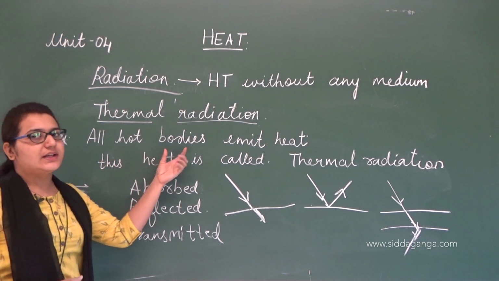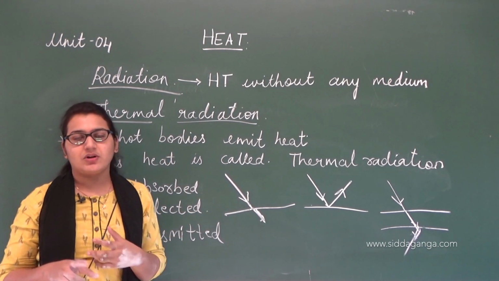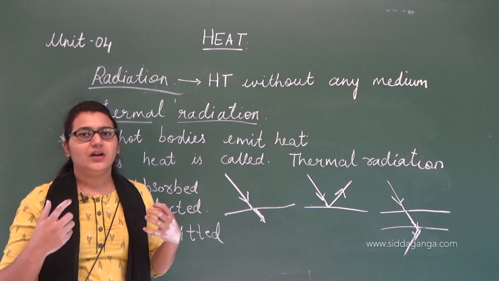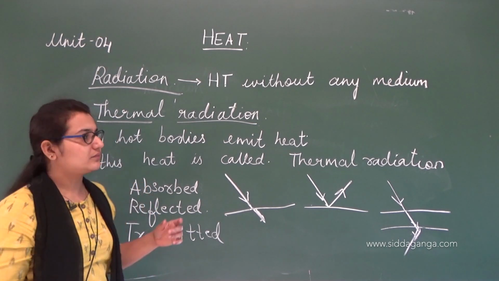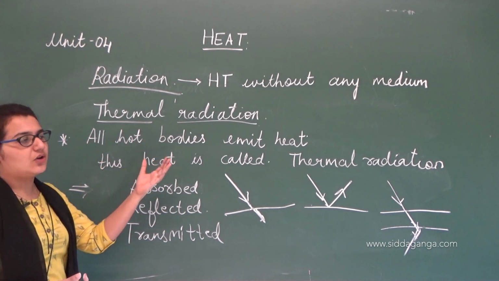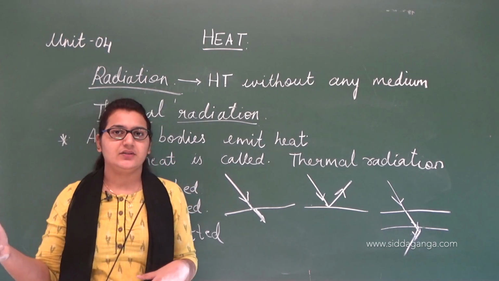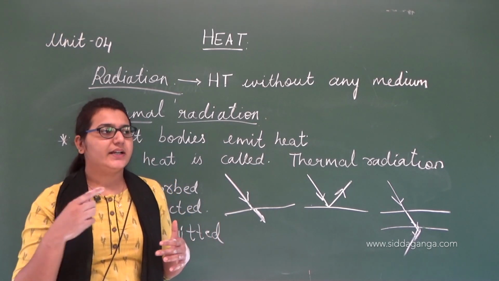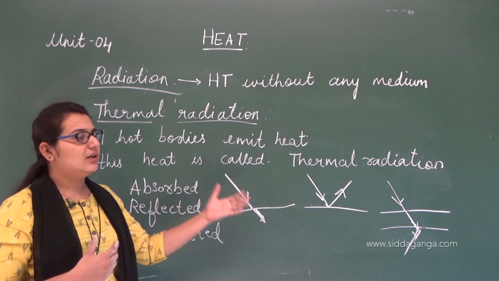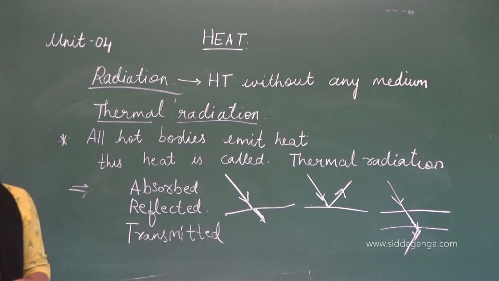And what is thermal radiation? All hot bodies emit heat. Whatever the hot body is, either non-living or living, it emits heat from the body to the surroundings. All bodies emit heat, and this heat is called thermal radiation. And what happens to this heat is that it is either absorbed, transmitted or reflected by the other objects. So this is about radiation.